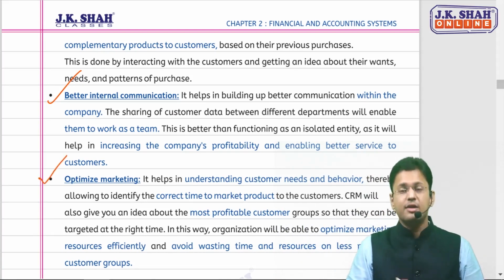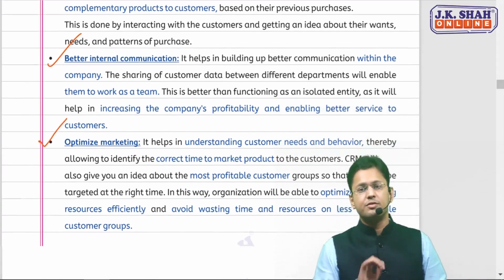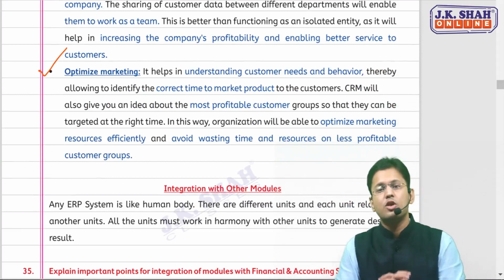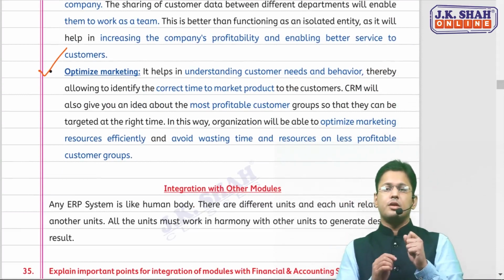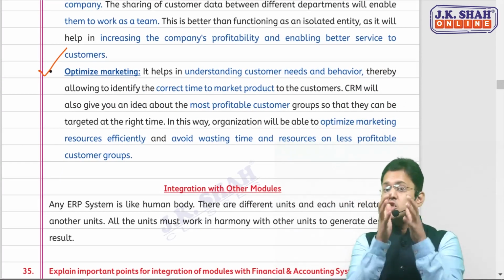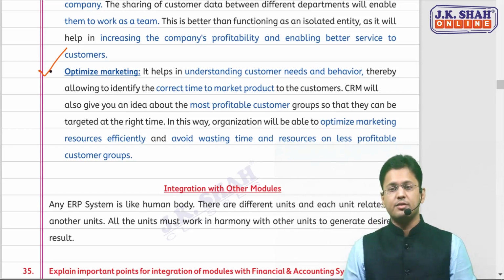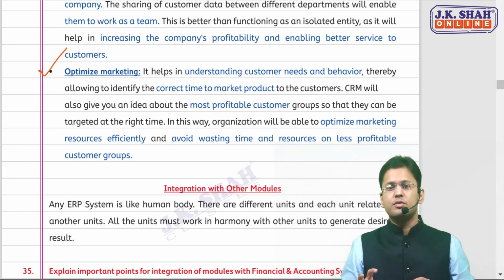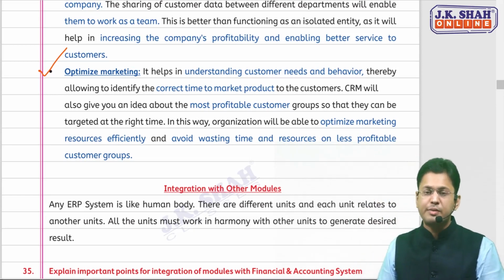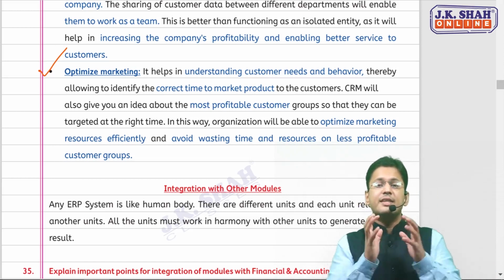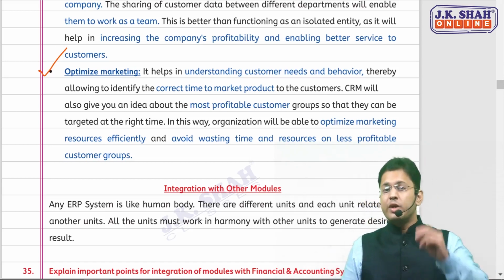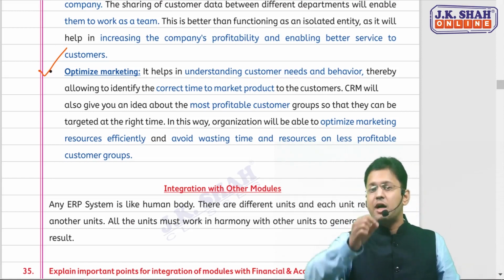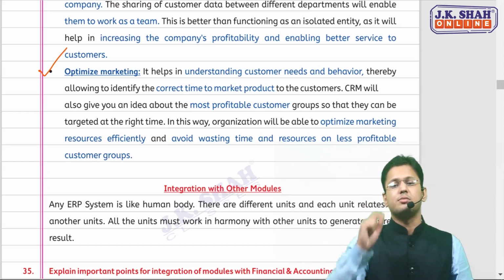Also, one more benefit of the CRM, optimizing marketing. Now, what is the logic here? Since we have understood the customer's needs and behavior, we have seen what websites he has been going through, what products he has been checking on the websites. So after understanding the customer's needs and behavior, we can hit him at the right time. We can market our product at the right time to the customer.